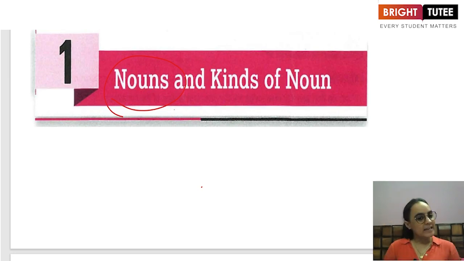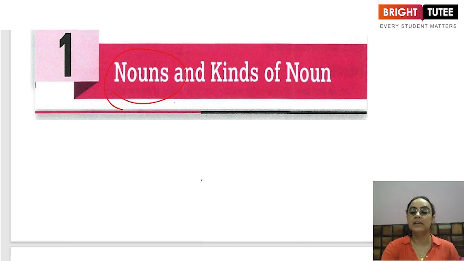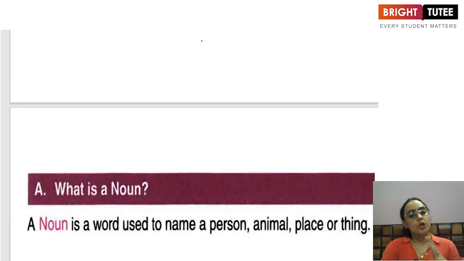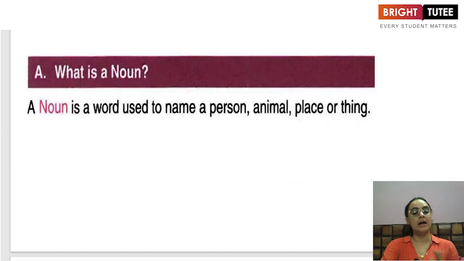So, broadly speaking, nouns can be categorized into the name of a person, name of a place, name of a thing, and name of an animal. We have a few nouns other than the name of a person, animal, place, and thing as well. But in a broad category, this is how we define a noun.